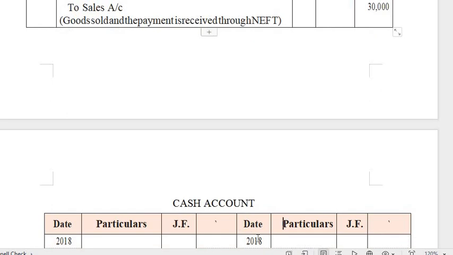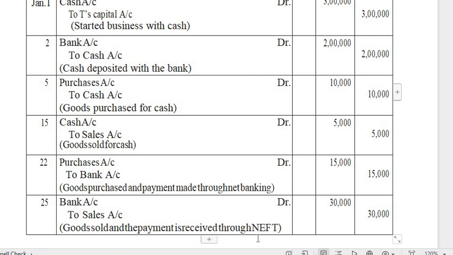This you have to transfer to the next step, which is nothing but the ledger. So you have to classify or group the transactions and post them into the ledger. So here, see the transactions. The first transaction involved cash. See how many transactions involved cash. January 1st, the transaction involved cash.